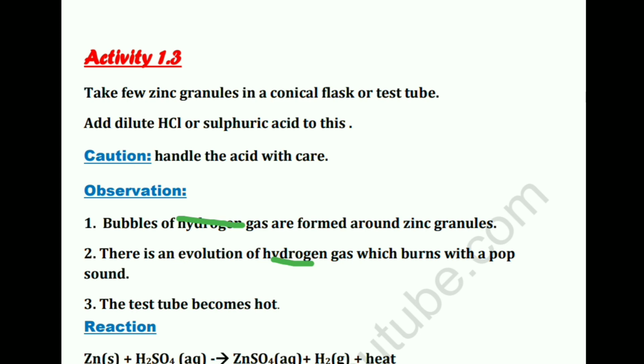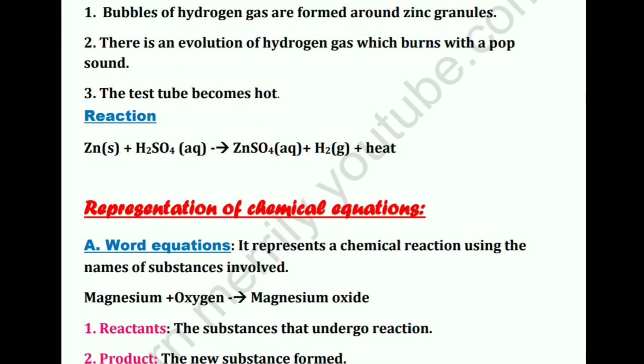So this indicated that it is hydrogen gas. The test tube becomes hot. These are the observations. So mind it, don't use the product name generally. You can write it in brackets for reference, but don't directly write it. Zinc plus H2SO4 in aqueous form gives zinc sulfate in aqueous form plus hydrogen gas along with the evolution of heat.